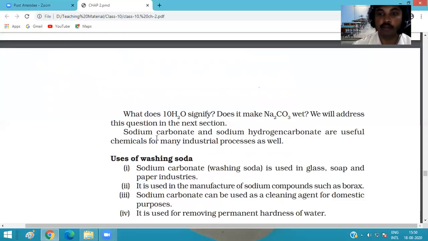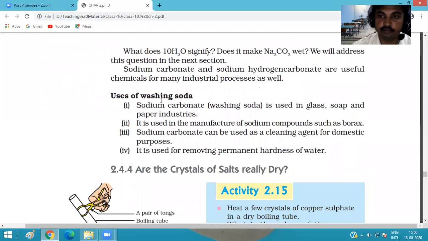Sodium carbonate and sodium hydrogen carbonate are useful chemicals for many industrial processes as well. The water particles do not react with Na2CO3 or damage it. They only create the crystallized form.